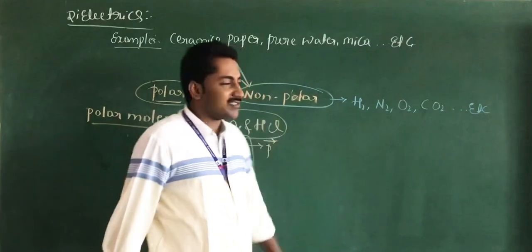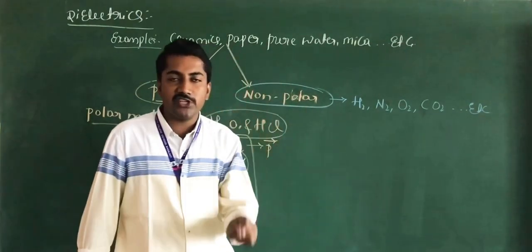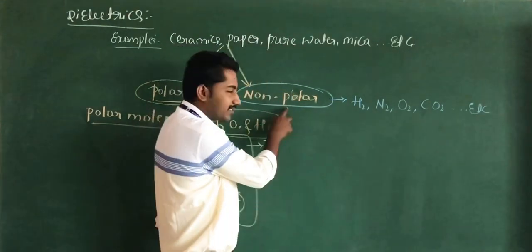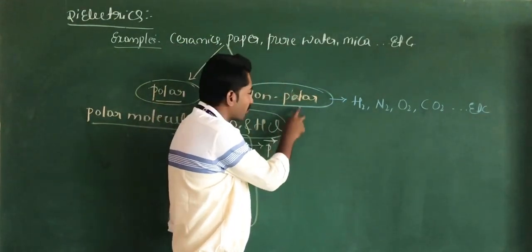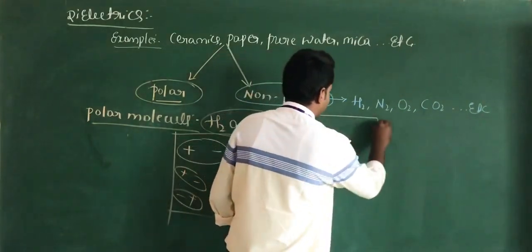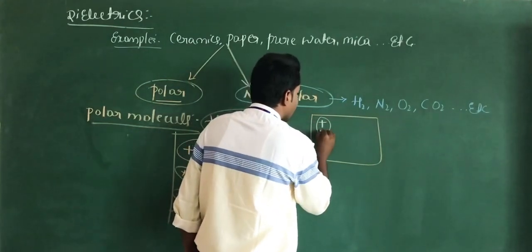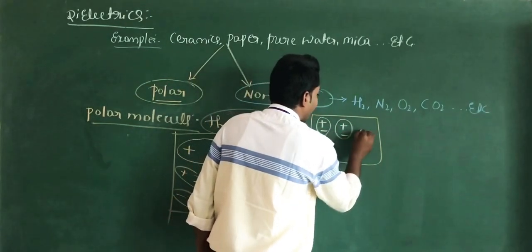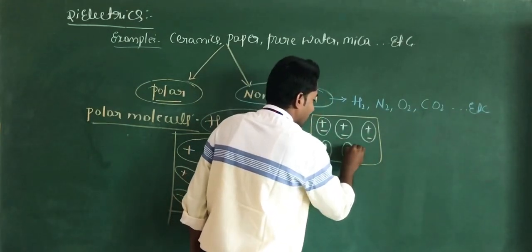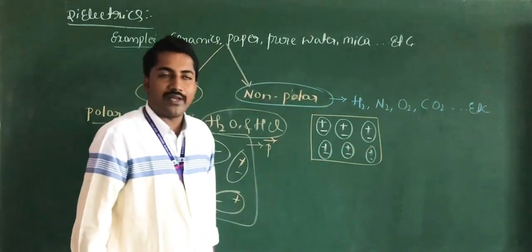Non-polar molecules are the molecules in which the centers of the positive and negative charges coincide. Like this, here this is one system. The centers of positive and negative charges coincide.